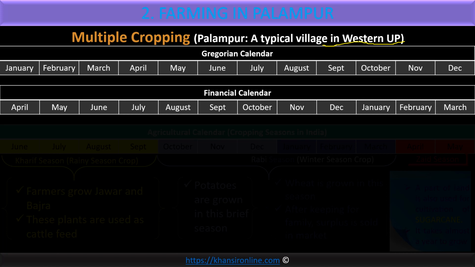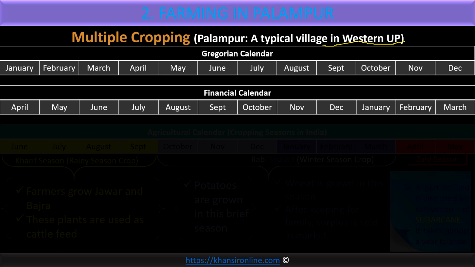So forget about the Gregorian calendar now. Even the Indian system of months starts from some different months, Indian months. I don't know about them. So understood the different types of calendar. In the same way, agriculture also has its own calendar. And the agriculture calendar has three parts.